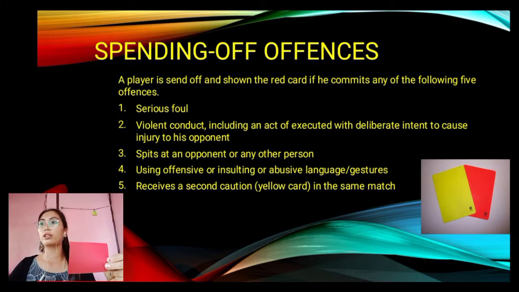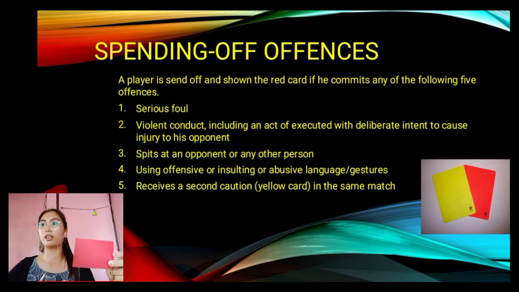So the fourth offense is using offensive, insulting and abusive language and gestures. It is understandable that when a player uses offensive language like bad words, something that may embarrass the other player or the opponent, he may receive a red card.